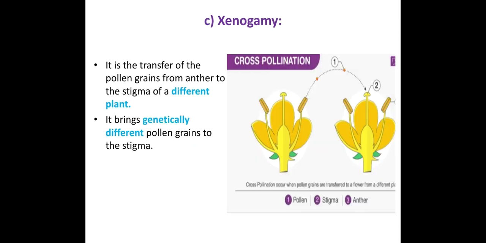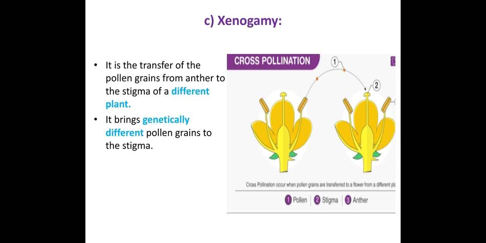Now coming to the third type of pollination, that is xenogamy. Functionally and genetically, it is a cross pollination. What is this? It is the transfer of the pollen grains from the anther to the stigma of a different plant. Here two flowers are involved from two different plants, and pollen grains from the flower of one plant will fall on the stigma of the flower of the other plant. You can see the diagram. It brings genetically different pollen grains to the stigma. Here the pollen grain and stigma are genetically different from each other.